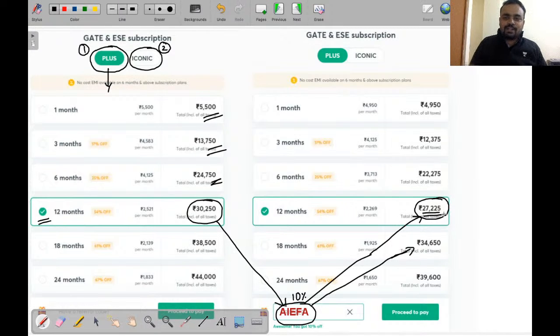Are you getting my point? So this is the second most advantageous thing: you can pay the same fees in an EMI form. Similarly, if you are looking for the 18 month, this is your fees, and for 24 month this will be your fees. And don't forget to use the code IFA over here.